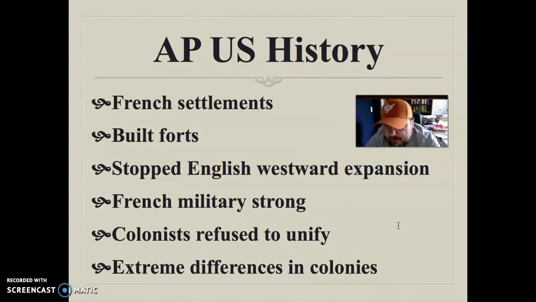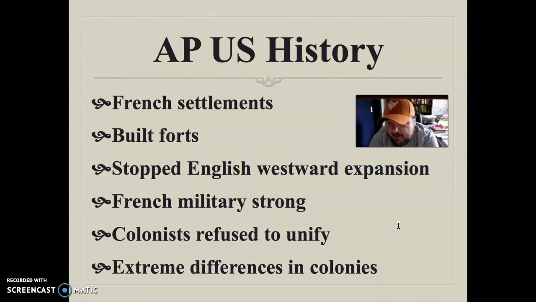The different representatives from all the different colonies throughout the United States, or what's going to be the United States, refuse to unify. They don't necessarily trust each other. So people from Georgia don't necessarily trust the people that live in New York. They're really afraid of giving up any of their independence, and they refuse to agree to this unity.